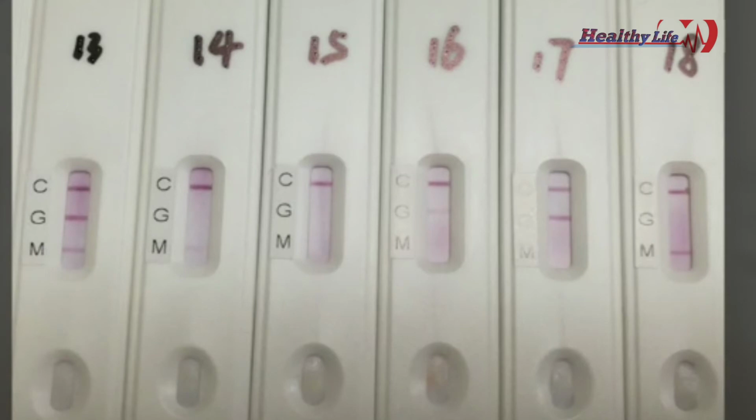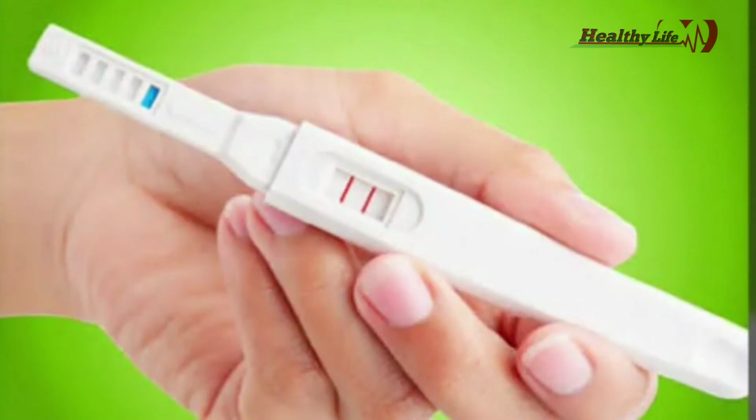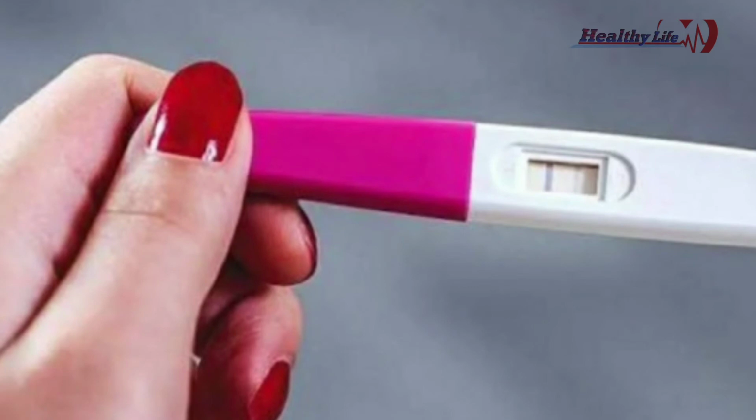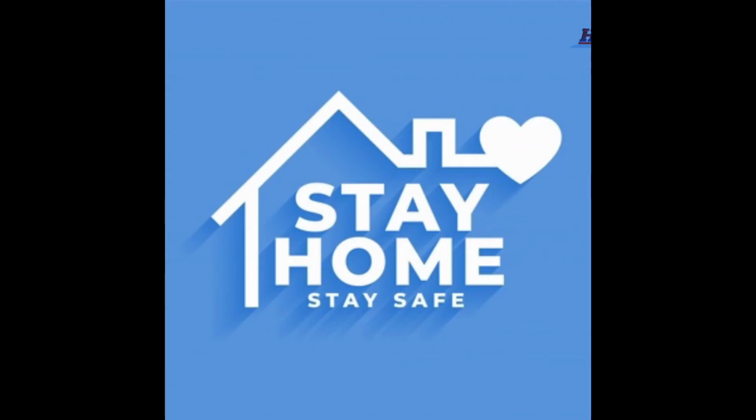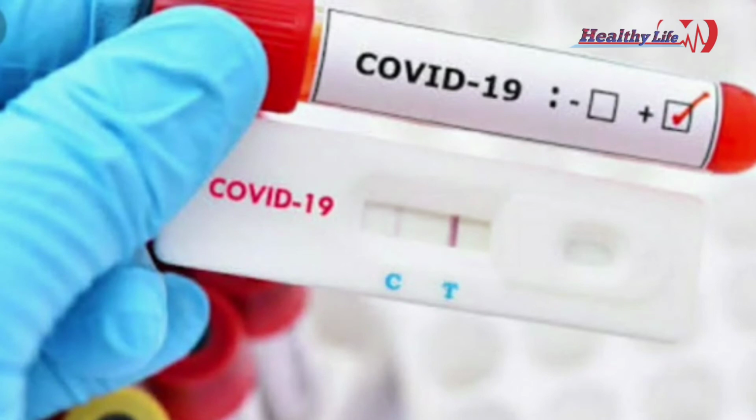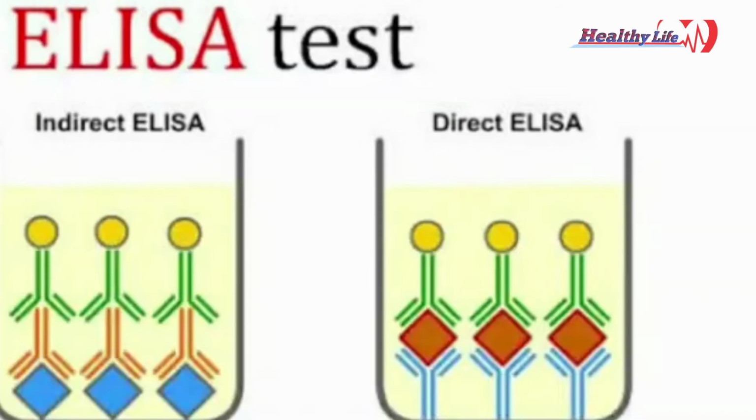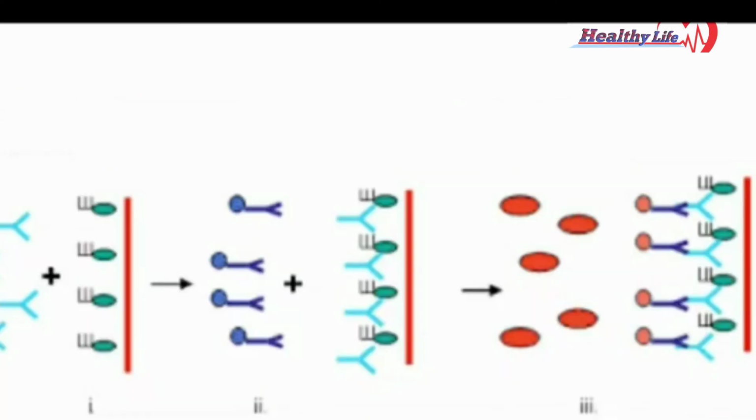So if the blood sample contains antibodies, they will immediately bind to the viral proteins, and the positive result is indicated in the form of lines, like a home pregnancy test. Just like we do a urine pregnancy test by means of strips, we can use the antibody test for COVID-19 also. The advantage is that it is very fast. It can give the results in maybe a few minutes.